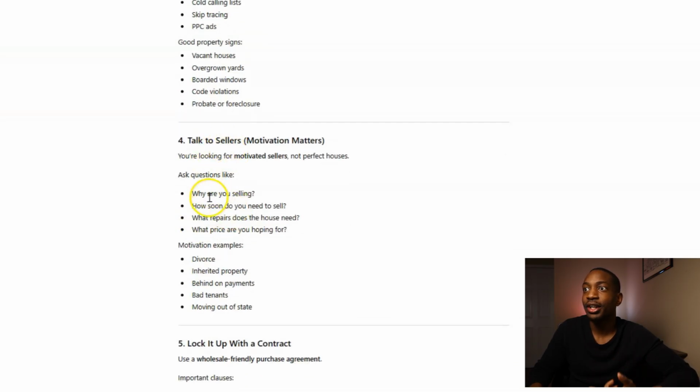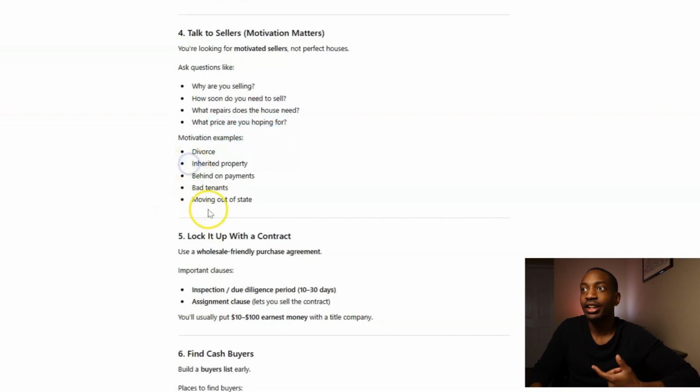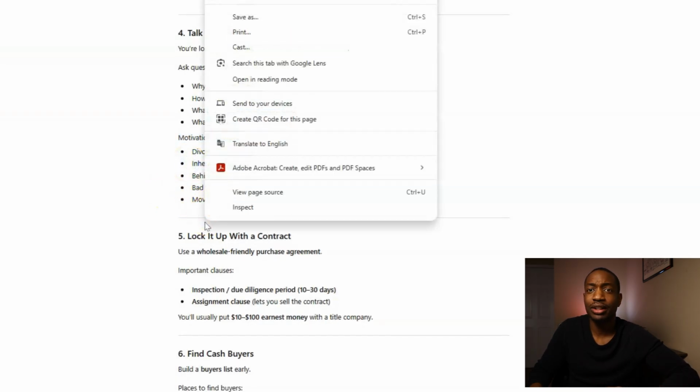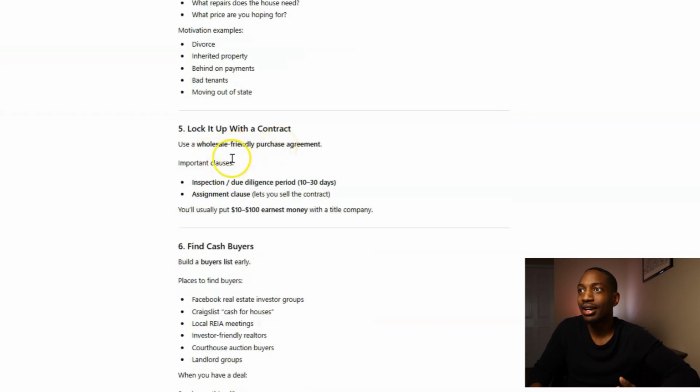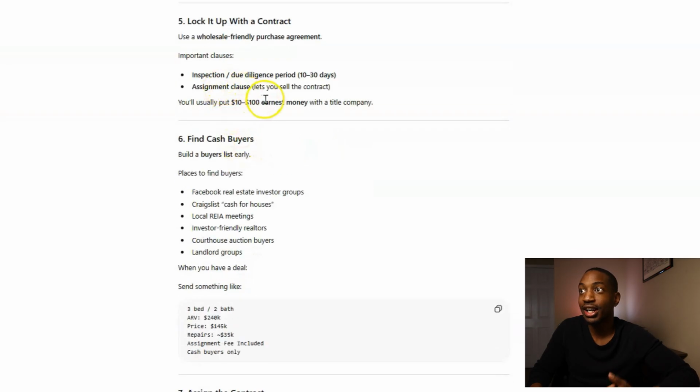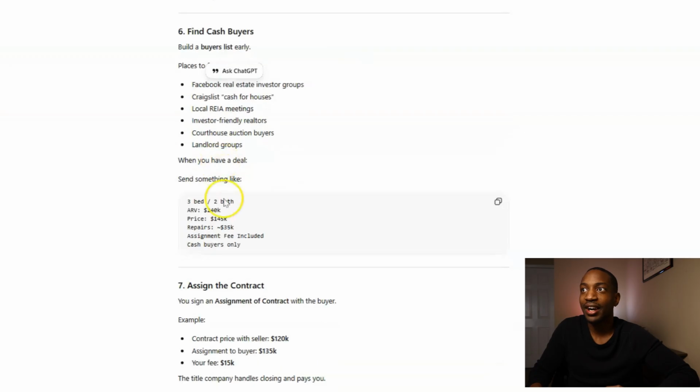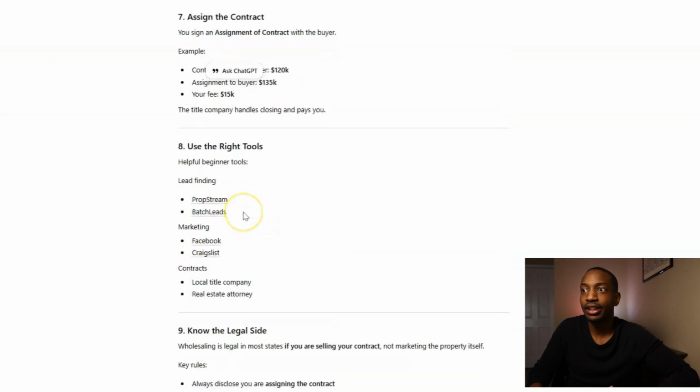So yeah, paid methods, direct mail, all these different types of marketing. Talk to sellers. Why are you selling? How soon do you want to sell? What repairs? What price are you hoping for? Motivation. These are different motives. This is actually pretty good. I'm impressed. Lock it up with a contract. Use a wholesaler-friendly purchase and sales agreement, inspection, assignment clause. Lets you sell the contract. That's very important. Find the cash buyer, assign the contract, use the right tools, PropStream.